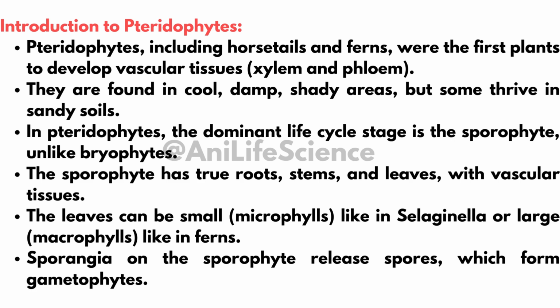Leaves can be microphylls, meaning small, for example in Selaginella, or macrophylls, meaning large, for example in ferns. Sporangia and spores: sporangia on the sporophyte release spores. Spores grow into gametophytes.